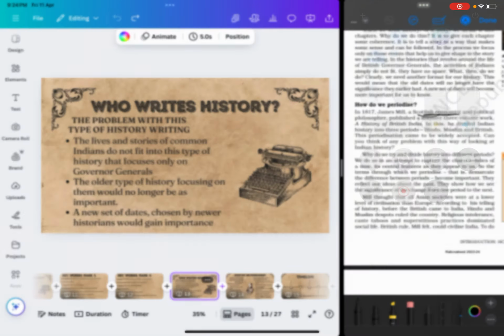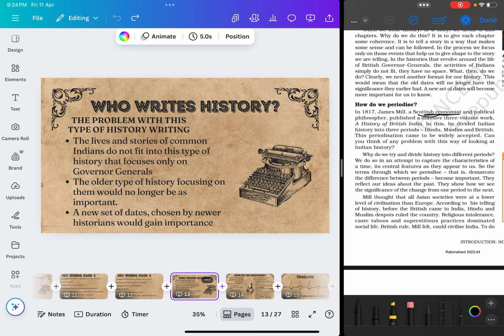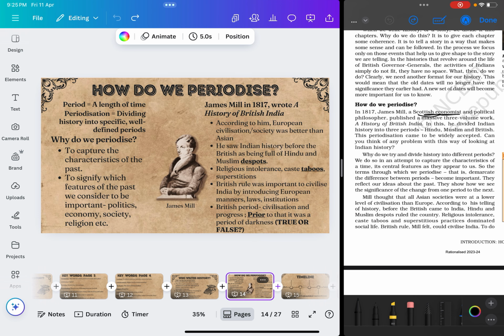Good morning. Till now we've looked at why dates are important to history. We have looked at which dates are important, and we've looked at the fact that when we change the topic or the issue that we are studying in history, the dates that we consider important also change, right? So now we're going to move to the next part of the chapter that deals with something that we call periodization, right? Now, what is periodization, why do we do it, is what we'll try and understand next.